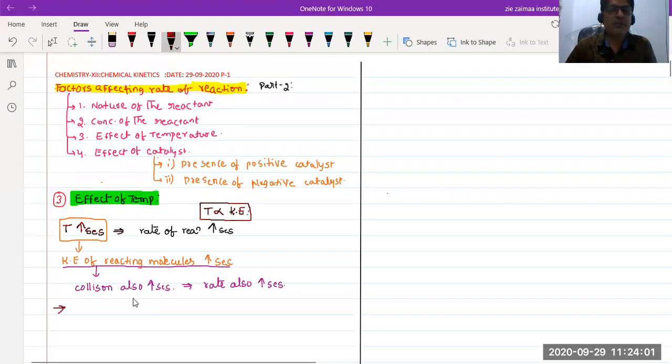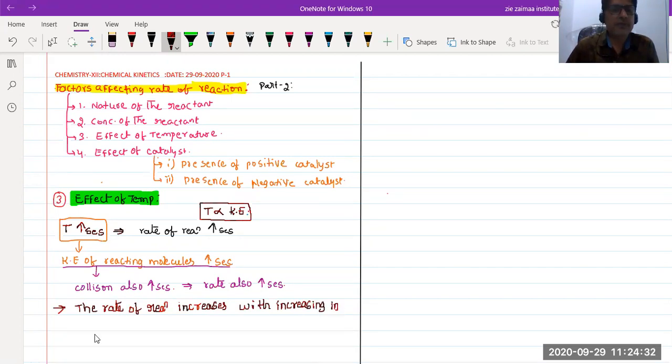According to the above statements, we can conclude that the rate of reaction increases with increase in temperature.